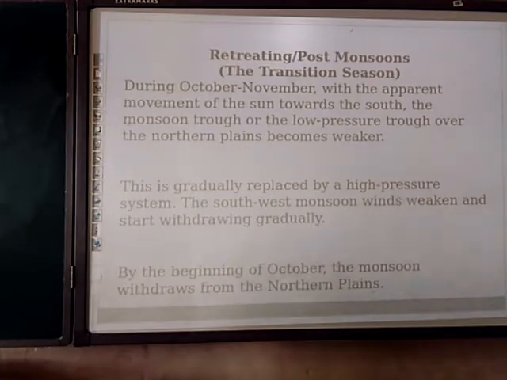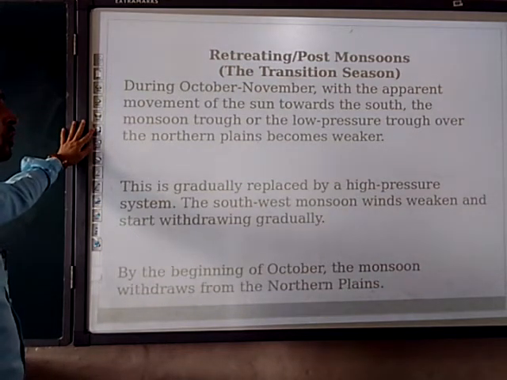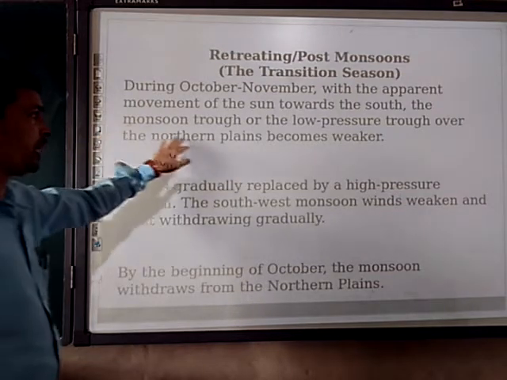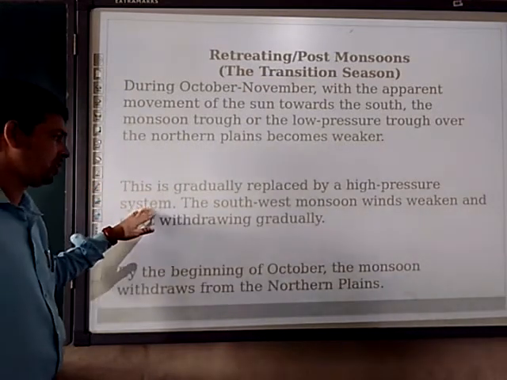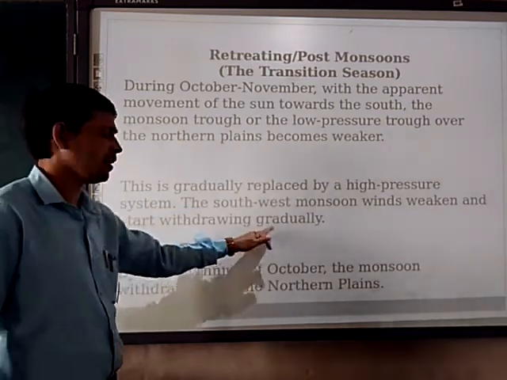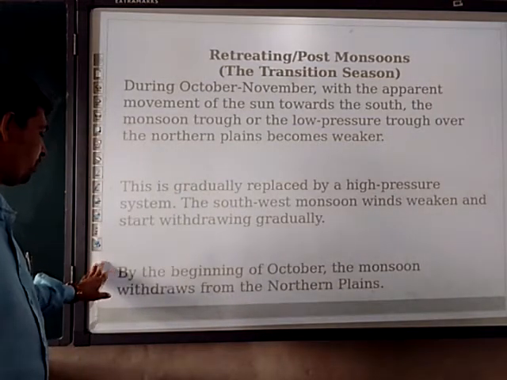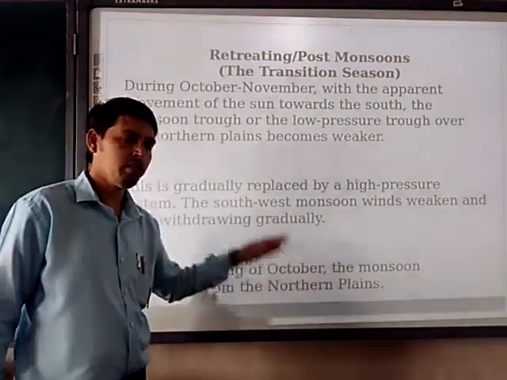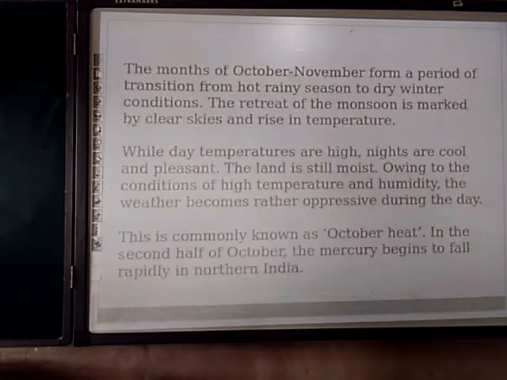Next, retreating or post monsoon, the transition season. During October-November, with the apparent movement of the sun towards the south, the monsoon trough or the low pressure trough over the northern plain becomes weaker. This is gradually replaced by a high pressure system, and the southwest monsoon winds weaken and start withdrawing gradually. What happens then? By the beginning of October, the monsoon withdraws from the northern plain. The monsoon is totally withdrawn from the northern plain and moves seawards.